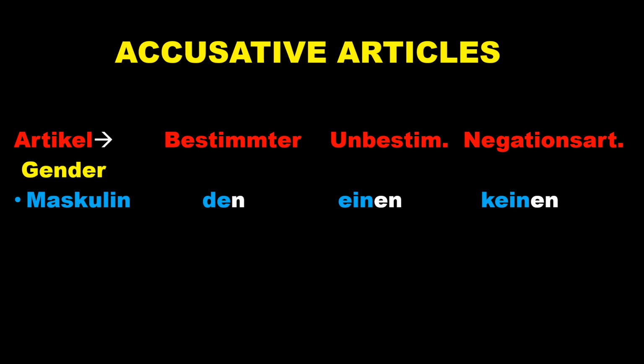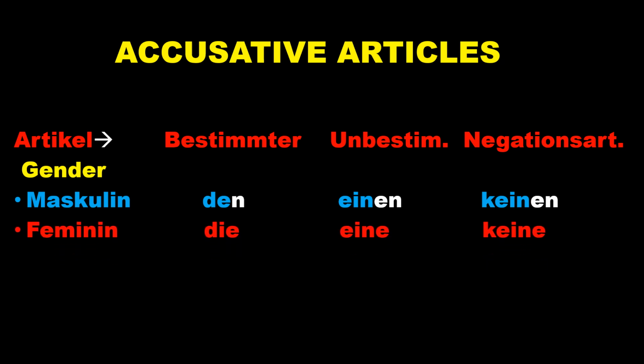In nominative, we had der, ein und kein. Here we have den instead of der. Unbestimmter Artikel, einen, Negationsartikel, keinen. That is definite article, indefinite article and negative article.